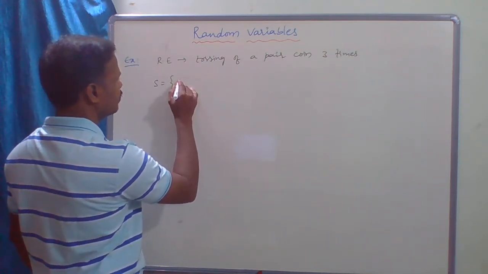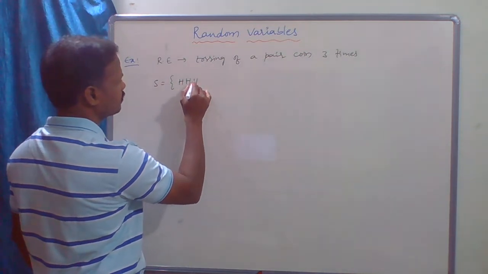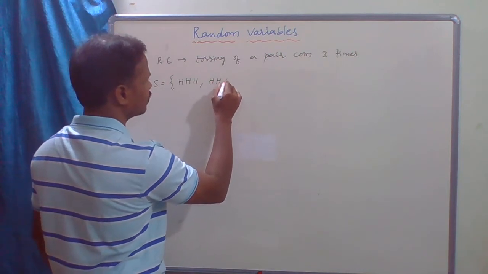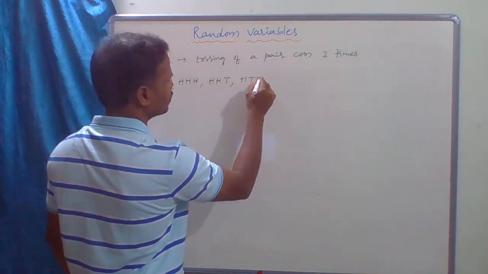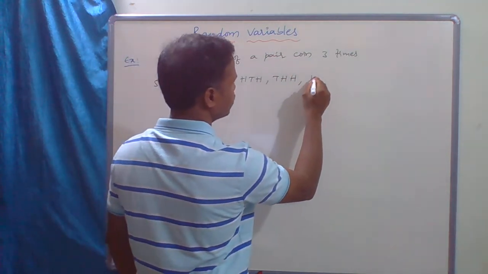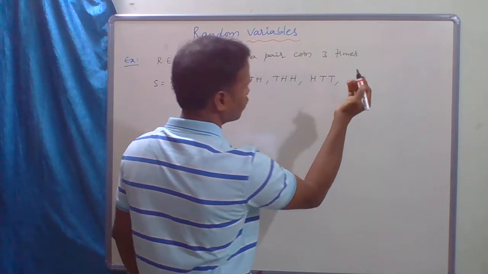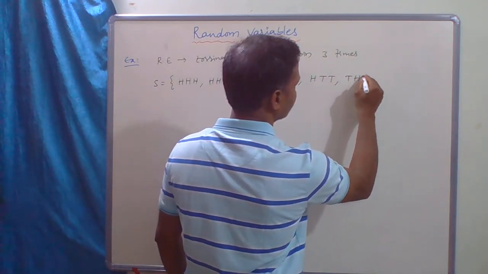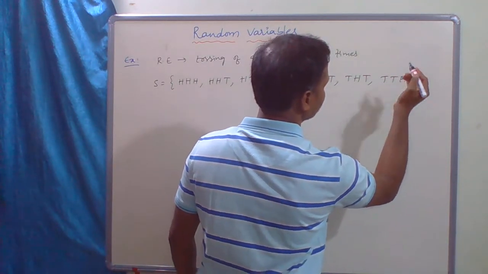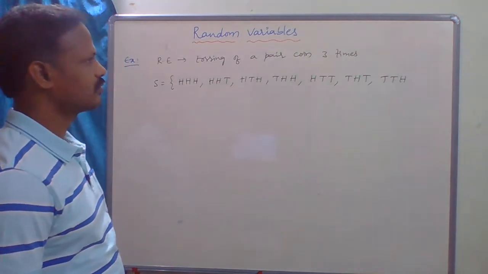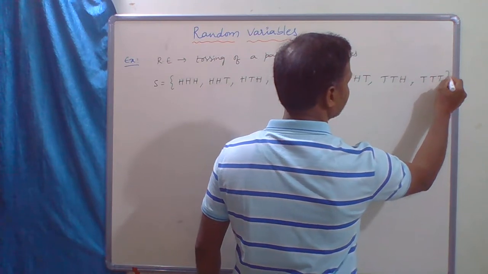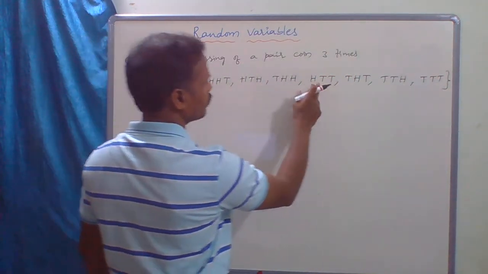So the possibilities are HHH, all heads; HHT, HTH, THH; next HTT, THT, TTH; and TTT, all tails. That is 8: 1, 2, 3, 4, 5, 6, 7, 8.